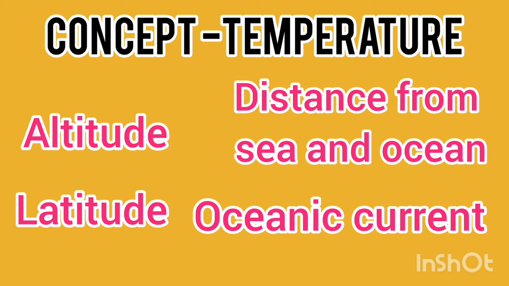What is an oceanic current? The movement of oceanic water depends upon the sea breeze and temperature. The waves and this movement depend on the temperature and the breeze, the wind or air that we have near the sea. Because of these waves and this breeze, the water keeps on flowing on the banks of the ocean, which means on the shore. That is called an oceanic current.